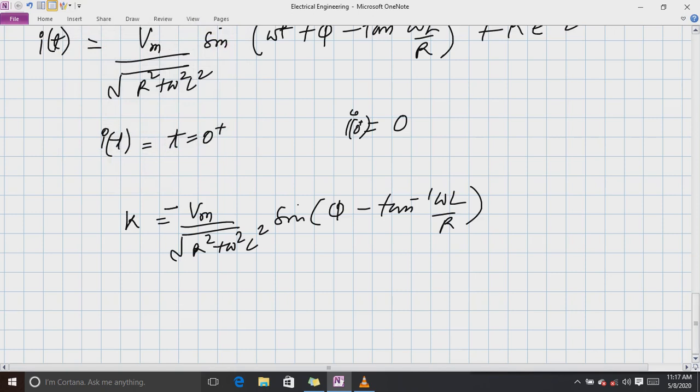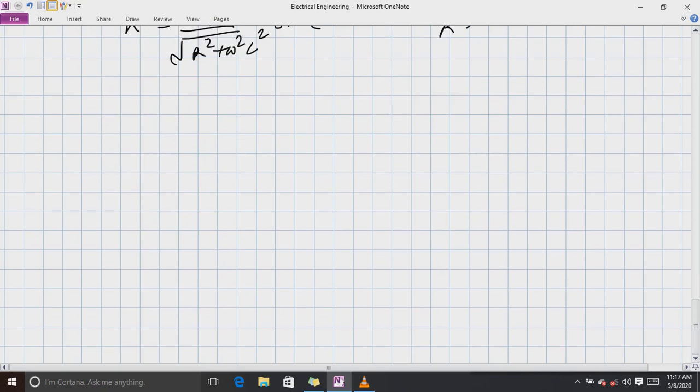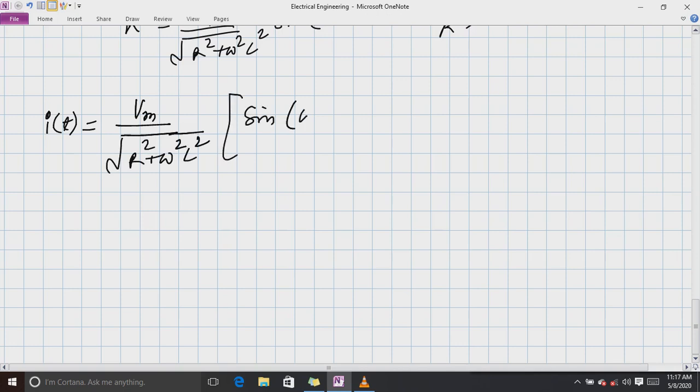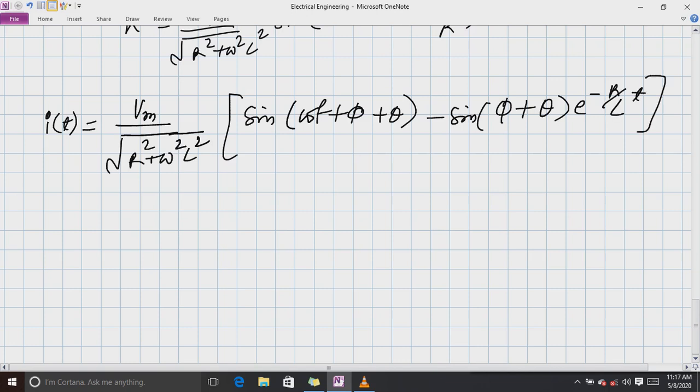Now let me write the whole equation. Our whole equation of current I will be equal to Vm under root R square plus omega square L square, into bracket sine(omega t plus phi plus theta) minus sine(phi plus theta) e raised to power minus R by L t. So this will be our final answer.